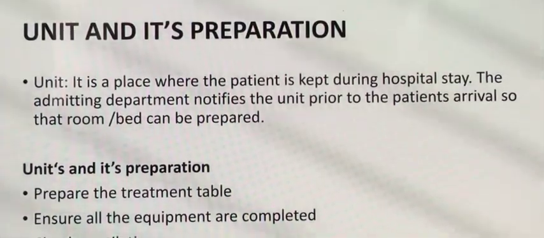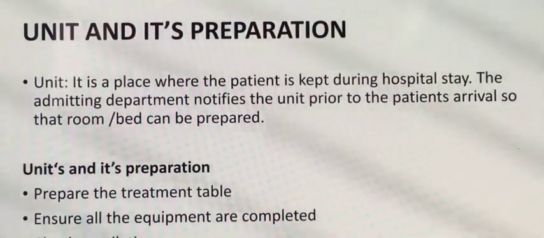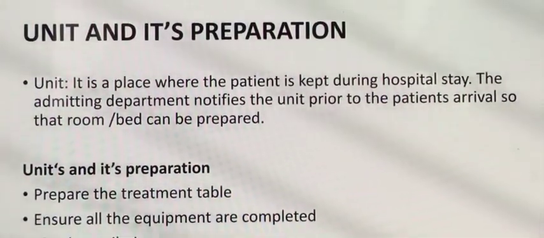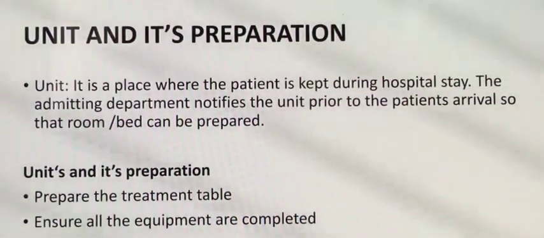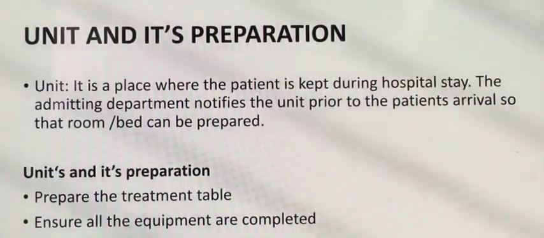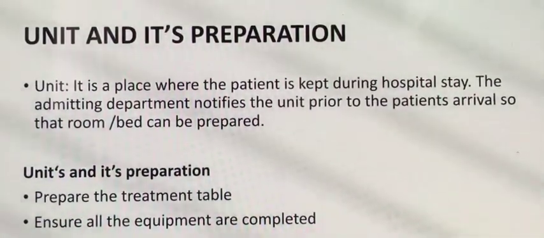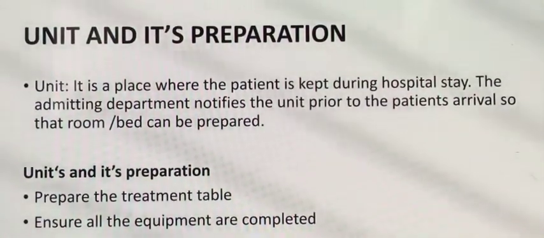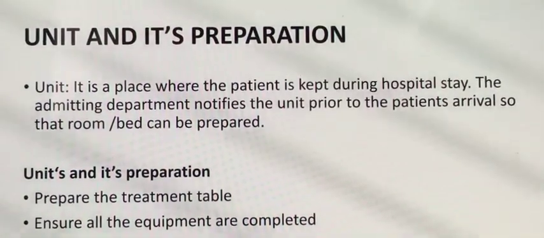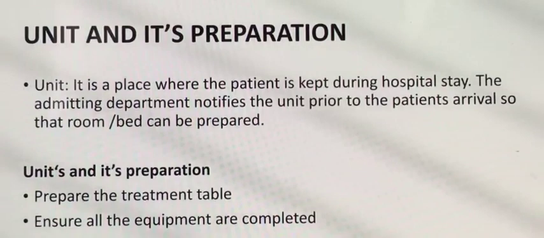We see whether all the articles and equipment for patient care are available or not, like proper ventilation, proper lighting, proper bed making, and maintaining the treatment chart and the locker of the patient. All those things we have to be very clear about before admitting the patient to the ward.